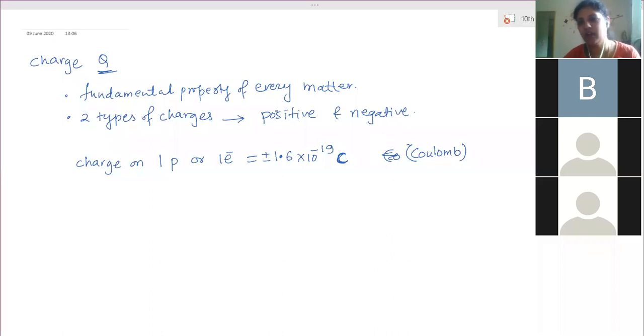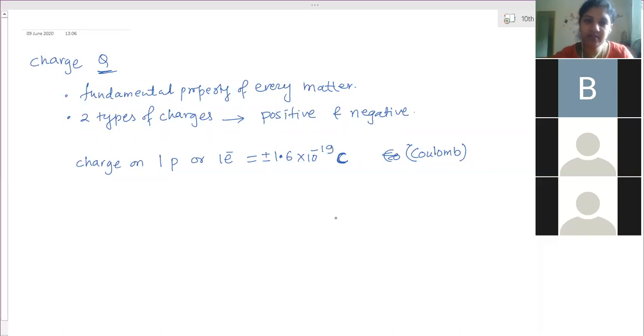Suppose there are 1000 electrons moving, then what is the total charge they are carrying? How do you find out that value? Total charge carried by 1000 electrons is equal to 1.6 into 10 to the power minus 19, into 1000.